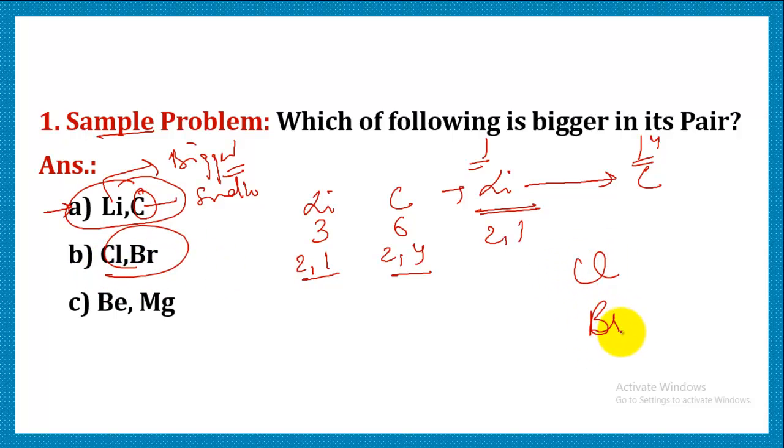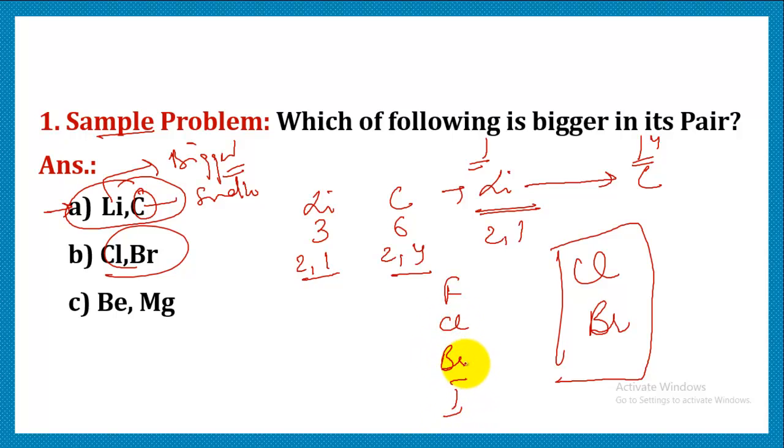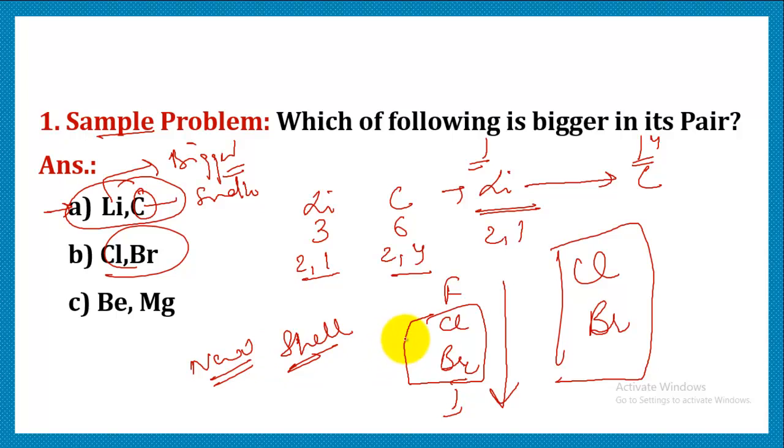Now let's see between chlorine and bromine. Chlorine and bromine belong to the same group. They are halogens. The halogen group is fluorine, chlorine, bromine and iodine. Here we have to focus just on chlorine and bromine. We know that when we move along the group, every time a new shell is being added, due to which size increases. As bromine is placed below, it is going to have an extra shell. That is the reason bromine is going to be bigger in size in comparison with chlorine.